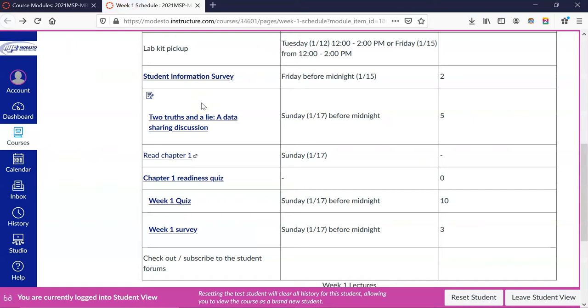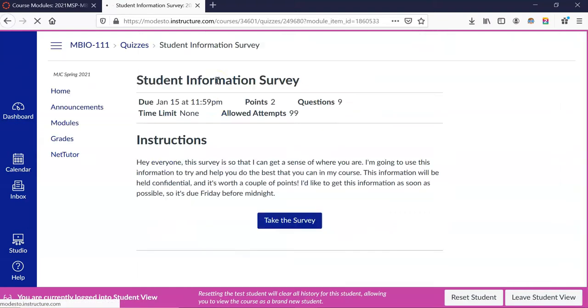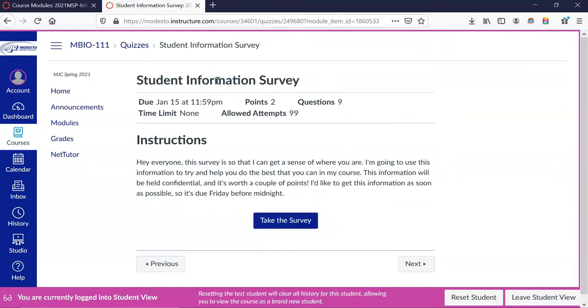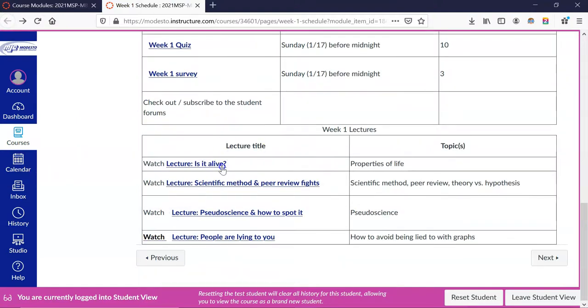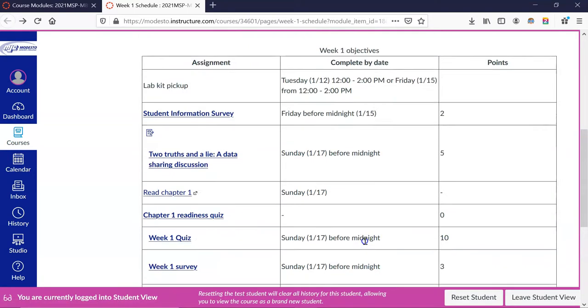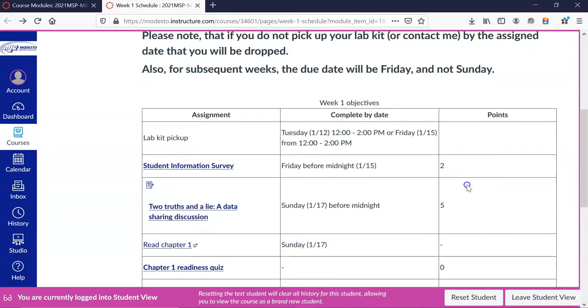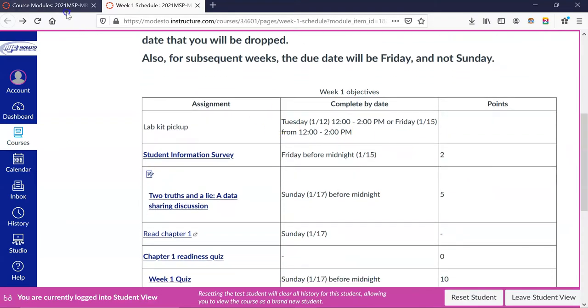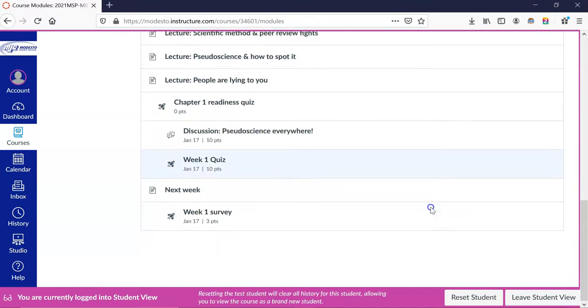And of course, I have the hiccups now. But if you just click on one of these links, it should take you directly to the page. So, theoretically, you could just navigate most of the course from here. But there are times where I may not have these links all up to date. I'll mess up or I'll just forget or something. But this tells you the assignment, the due date, the number of points that it is worth. Okay, let's go back to our modules. And, that's pretty much it.